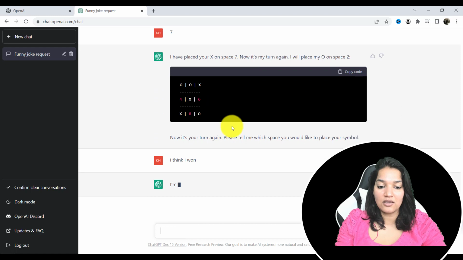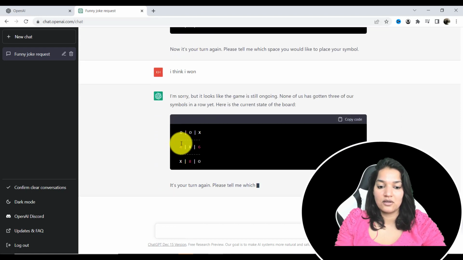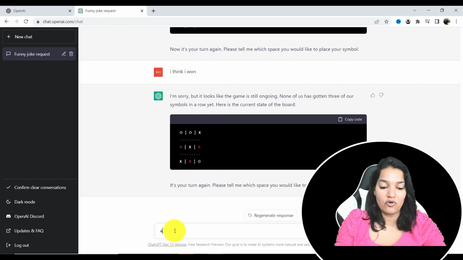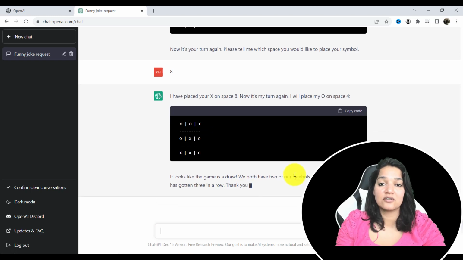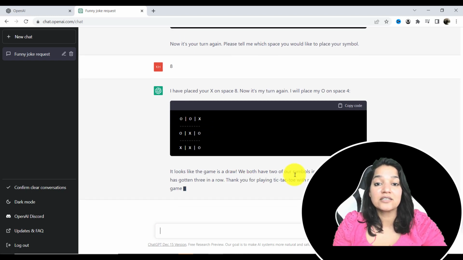I think I won the game. Okay, so it's probably looking for a row. Okay, so here I'm going to say number 4. And then the only place left is 8. So I think none of us won. So this is a draw game, right? You can see here nobody won. So you can play tic-tac-toe with it.